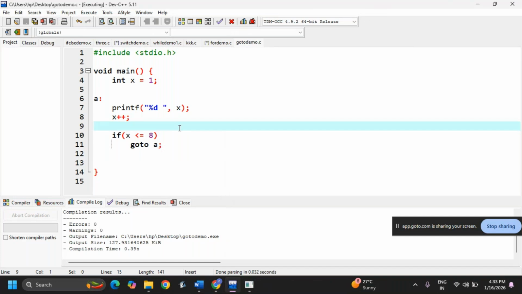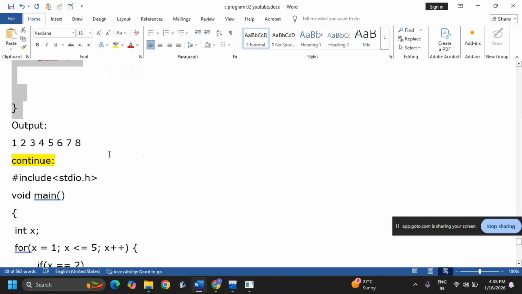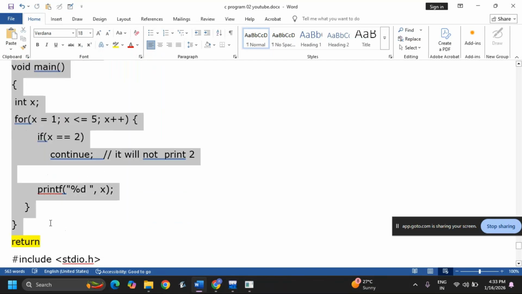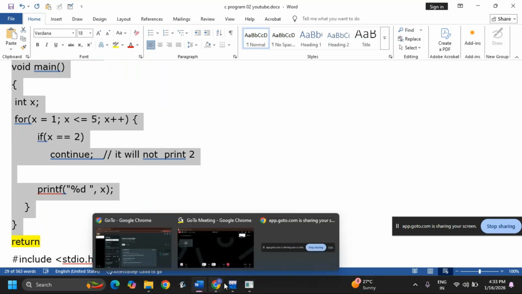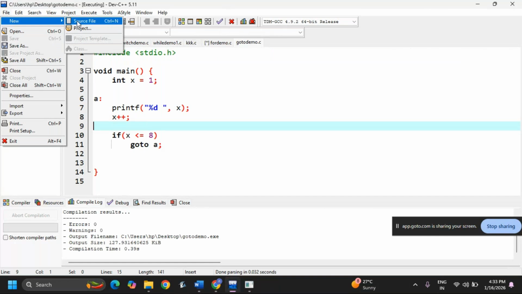They deprecated it in high level programming languages like Java because of confusion. It's a confusion for the programmer, that's why they have deprecated it. Okay, next, continue. See, continue is nothing but, let's see one example. File, new.